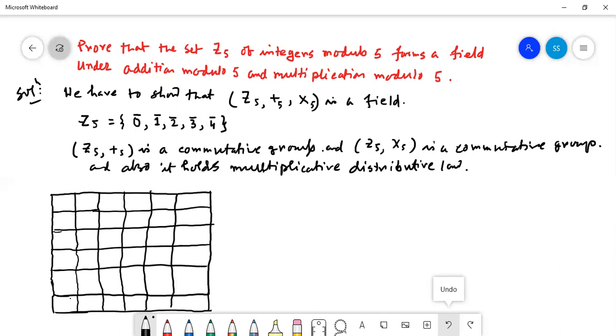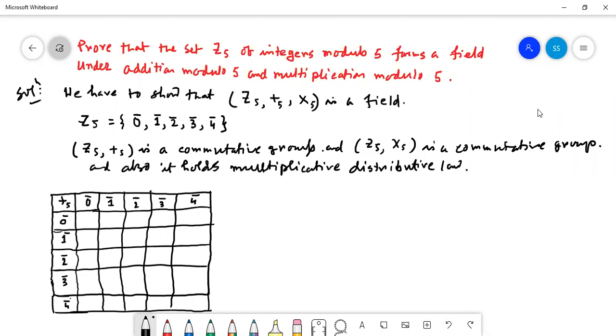So with respect to addition modulo 5, it is 0, 1, 2, 3, 4 along the rows, as well as 0, 1, 2, 3, 4 column-wise.